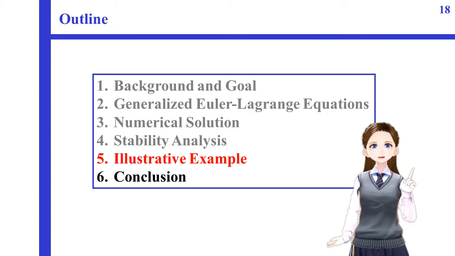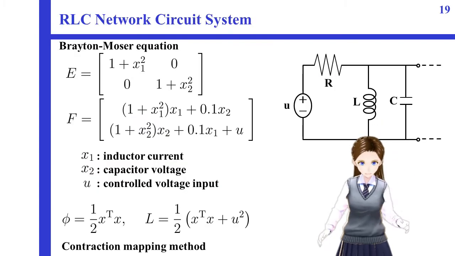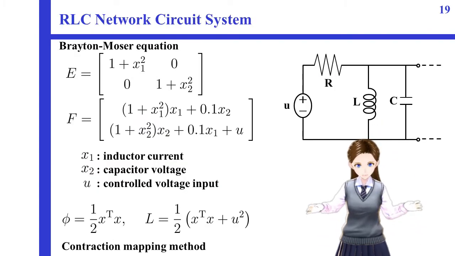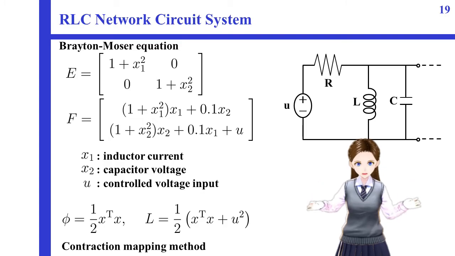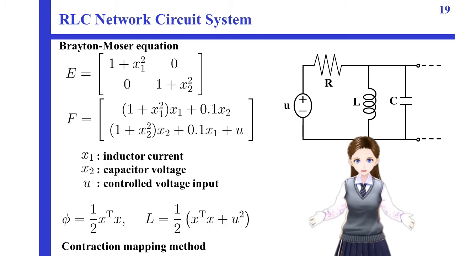Next, I would like to talk about an illustrative example. Here, we consider an RLC network system described by the Brayton-Moser equation as shown here. X1 is the inductor current, X2 is the capacitor voltage, and U is the controlled voltage input. Then, we choose a performance index as shown here. In this simulation, we apply the contraction mapping method for numerical solution.